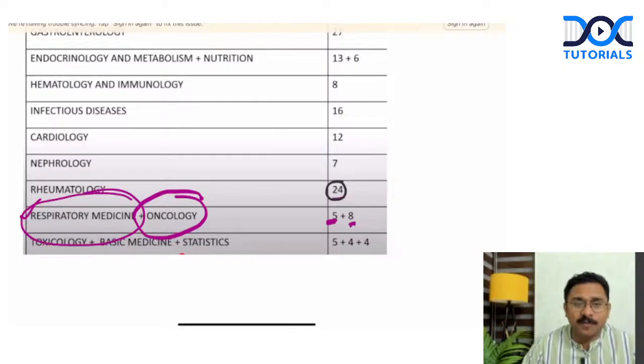I think the more the number of revisions, it is always good. I think at least 2 rounds of revision you will have to do to get a good top rank. Okay. Right. Like before and after the mini test, what should be the target, how to plan other resources. So the mini test, though it's just about 10 MCQs, is basically going to give you the direction. So you finish your topics according to the mini test. And mind you, suppose you have not prepared for a particular mini test, you were busy with something, or you had some duties, or you couldn't prepare, even then, just give the exam. Make it a habit.